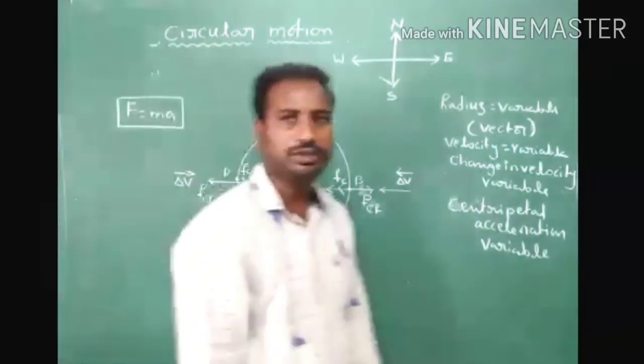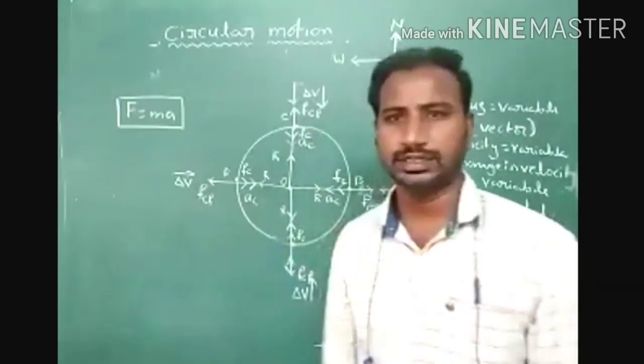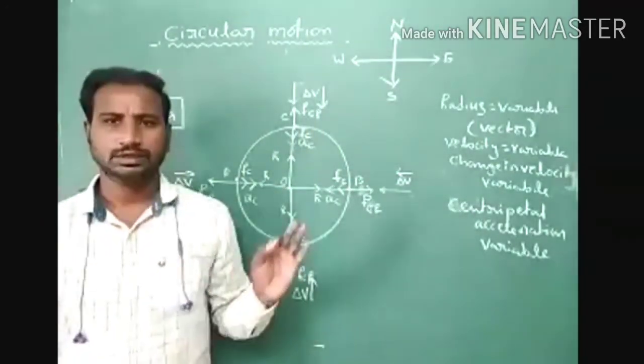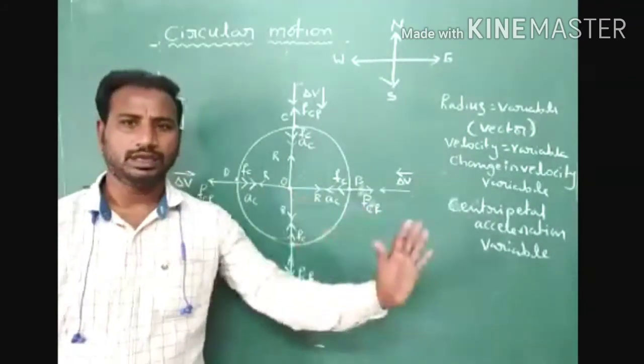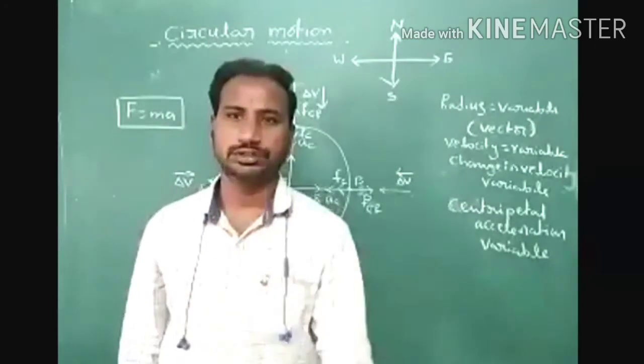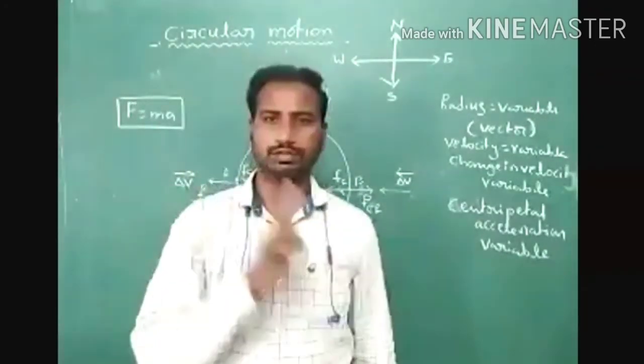At every observation point, centripetal force acts towards the center of the circular path, and centrifugal force acts away from the center of the circular path. But the net force acting on that body is equal to 0.